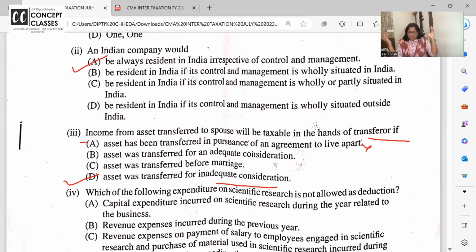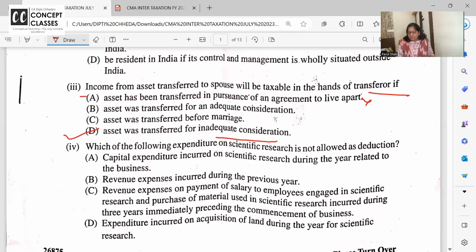Husband has transferred the asset to wife for inadequate consideration. So you will say, ma'am, if husband does not gift to wife, then to whom will he gift? For inadequate consideration, out of love and affection, husband gifted a diamond necklace to wife. As long as she is using that, no problem. But the moment she starts giving it on rent and she is deriving income out of that asset, that income is clubbed in the hands of husband. So once again, clubbing question: income from asset transferred to spouse will be taxable in the hands of transferor if the asset was transferred without adequate consideration.